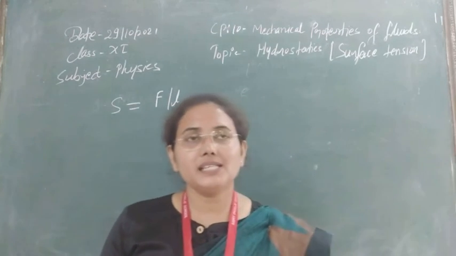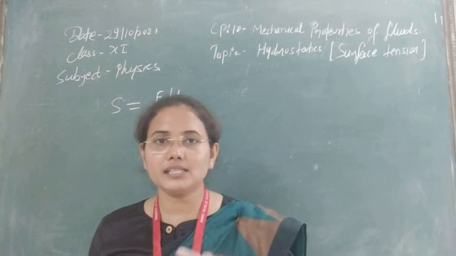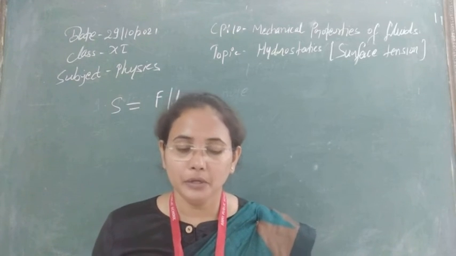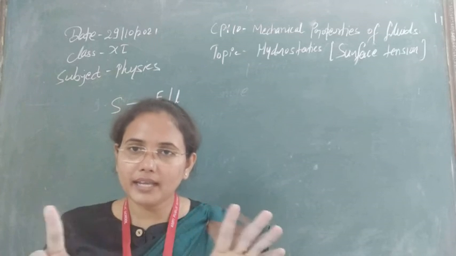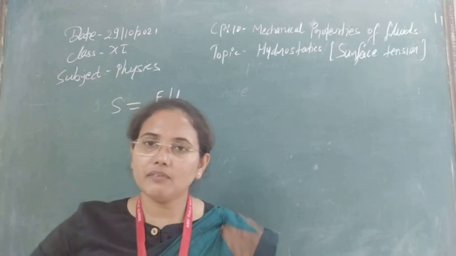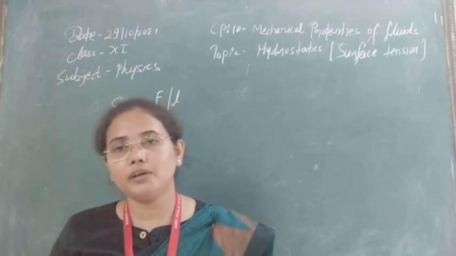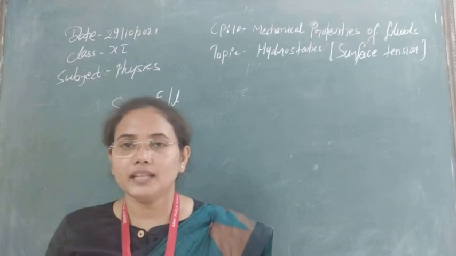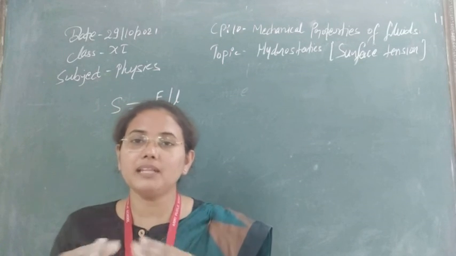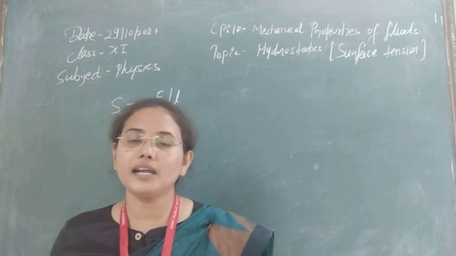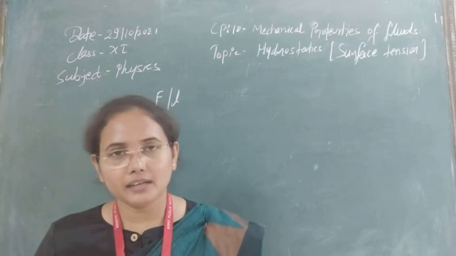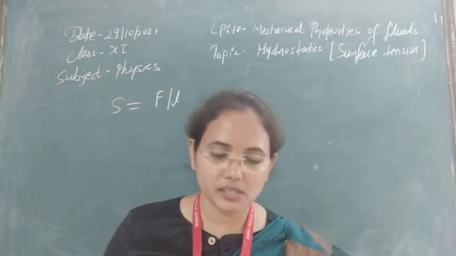So it means that if you have seen this case in your daily life already, whenever you are using a shaving brush and you put it in water, all the hairs start to spread. But whenever you take it out of the water, then due to surface tension, the film formed on the hairs starts to decrease the surface area, and due to that they come closer. And this property we have seen only due to the surface tension.